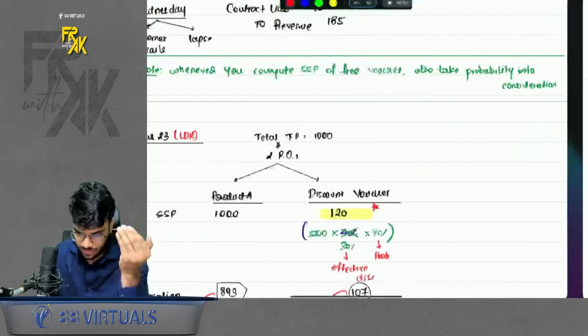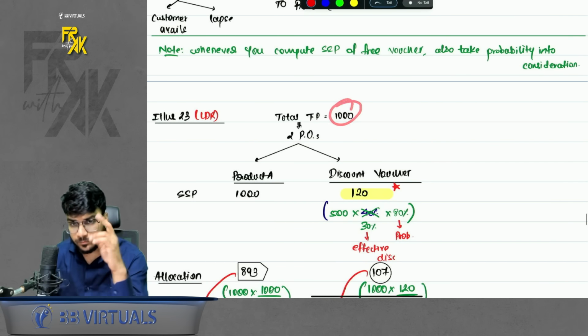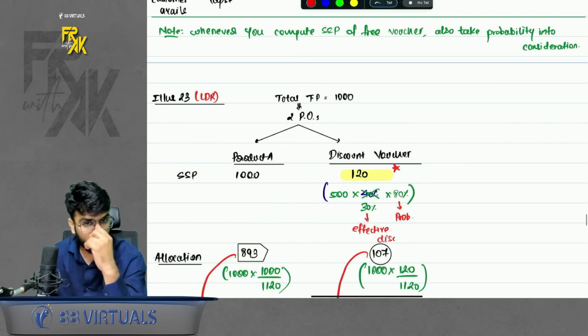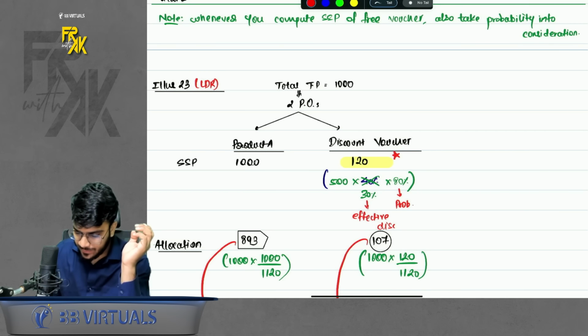How many POs are there? So how to solve this? Please have a look here. On day one, customer is receiving 1000 rupees. There are 2 POs. One is a sale of product. One is a discount voucher given. What is the SSP? SSP product is 1000 only. The important part here is finding the SSP of discount voucher.